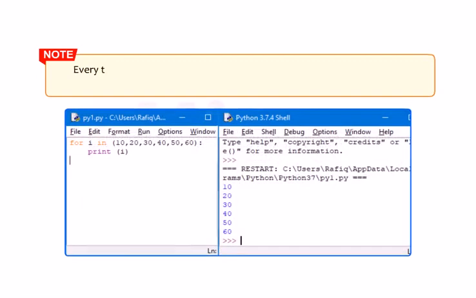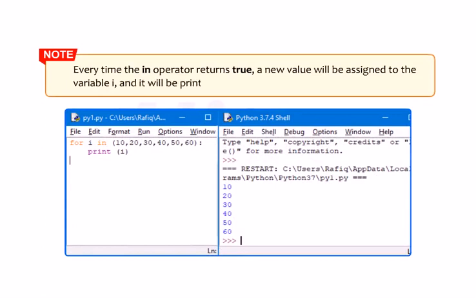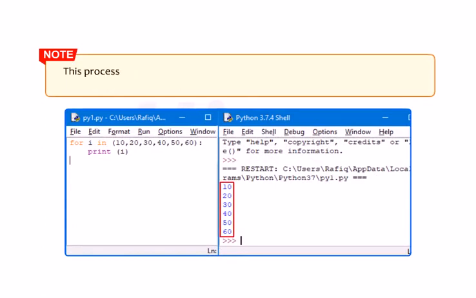Students note that every time the in operator returns true, a new value will be assigned to the variable I and it will be printed. This process of printing values will continue until the last value in the sequence is used. The loop will terminate after printing the last value.